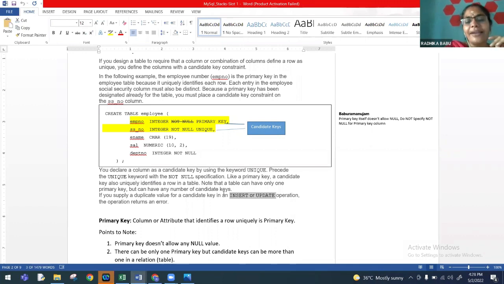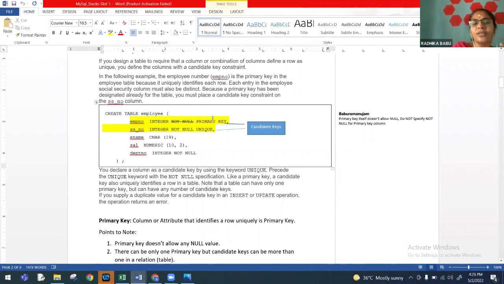From these candidate keys, we will choose the most appropriate candidate key to act as the primary key. In this case, I have employee number and SS number as candidate keys. We found that employee number is more appropriate for the primary key position, because it is through the employee ID that we will be retrieving the details of the employee. Therefore, employee number is to be the primary key.